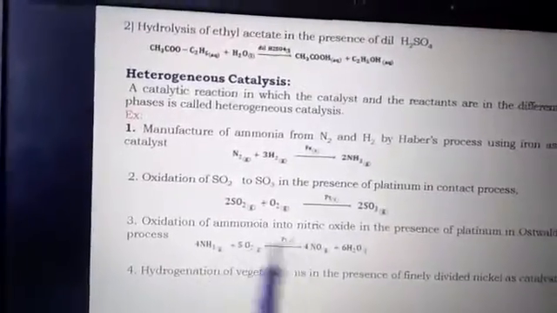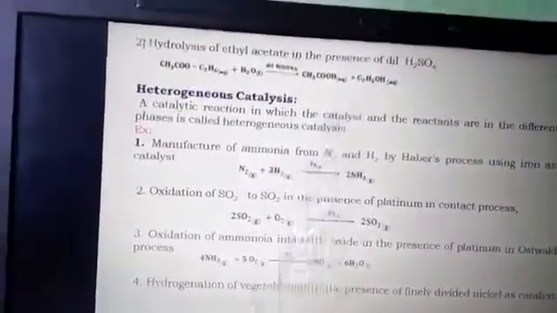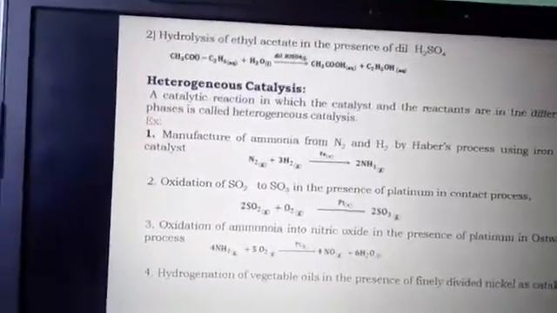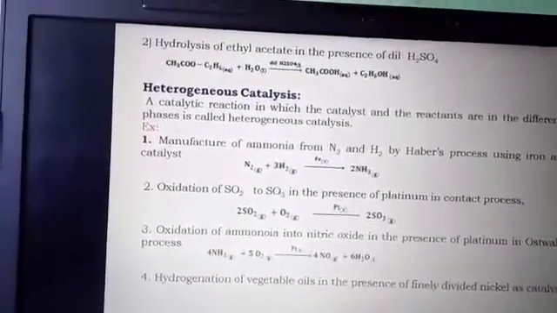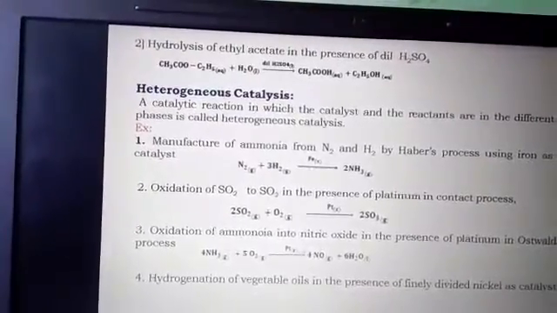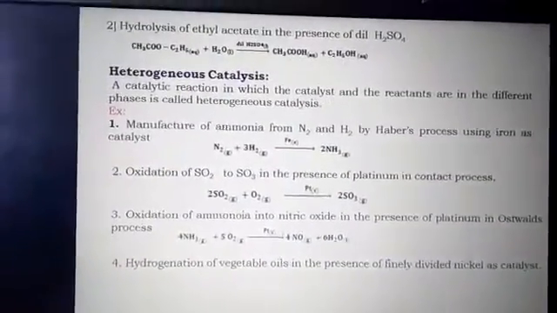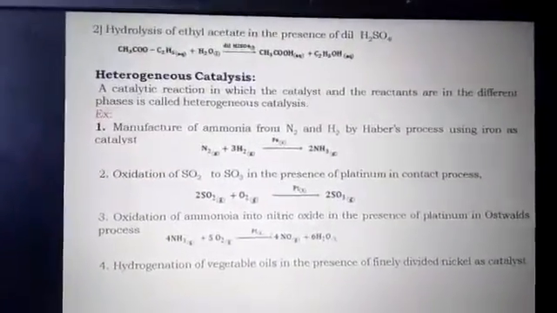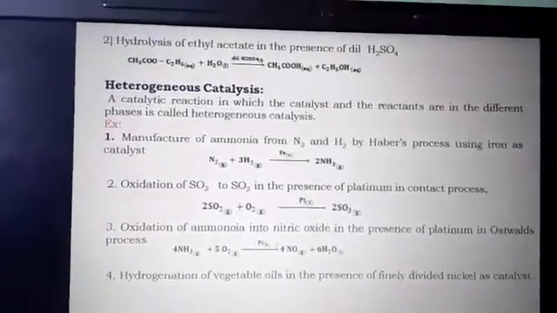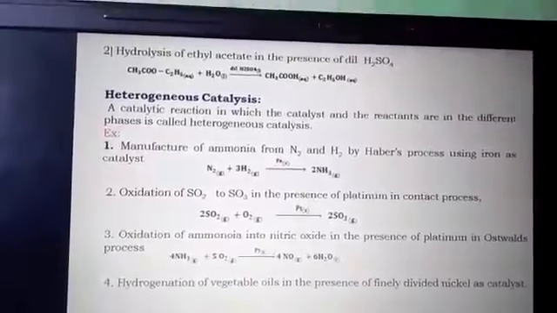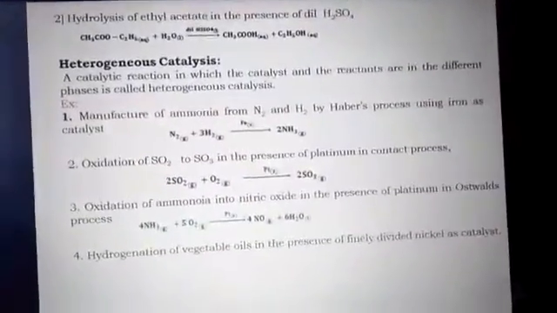So these are in different physical states, and it is an example of heterogeneous catalysis. Next, hydrogenation of vegetable oils in the presence of finely divided nickel as a catalyst is also an example of heterogeneous catalysis. The definitions and examples of homogeneous and heterogeneous catalysis are very important.